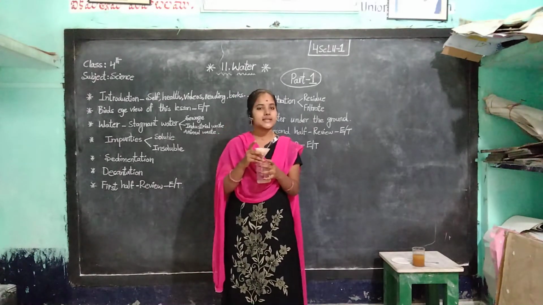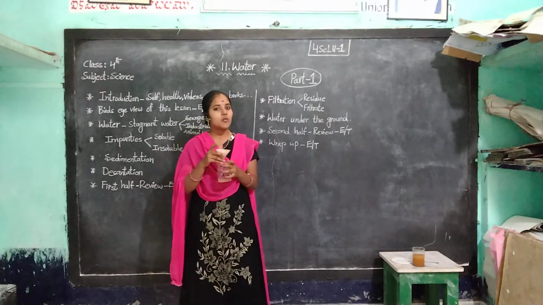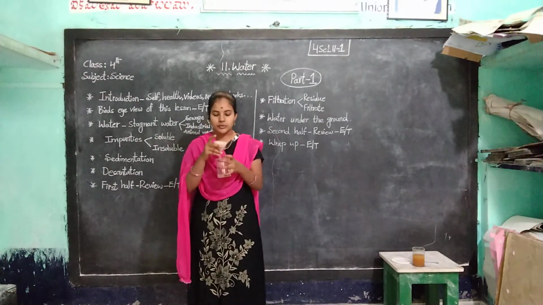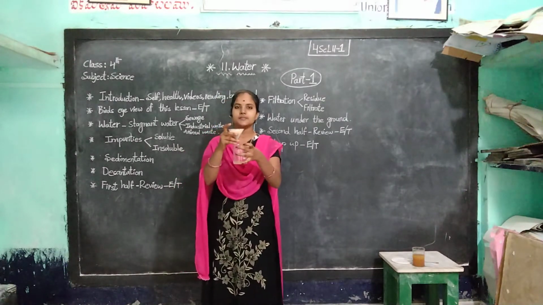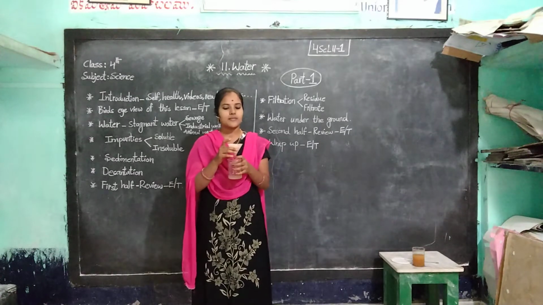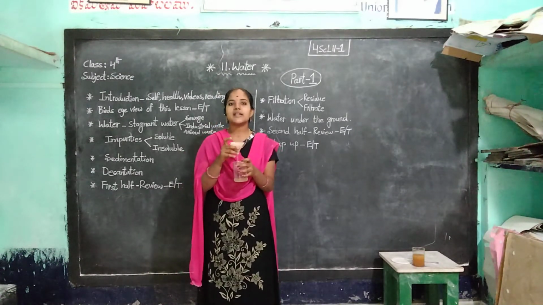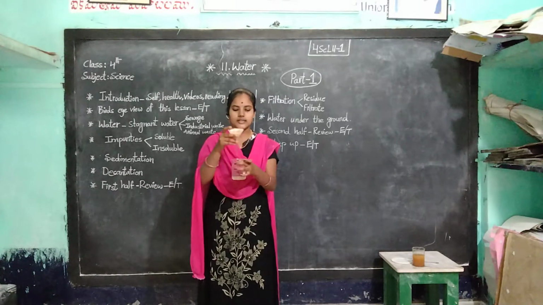Remember those two words, I wrote them on the blackboard also. Residue and filtrate. What is filtrate? The pure water that we get in the beaker is called the filtrate. The waste material that remains in the filter paper is called residue.